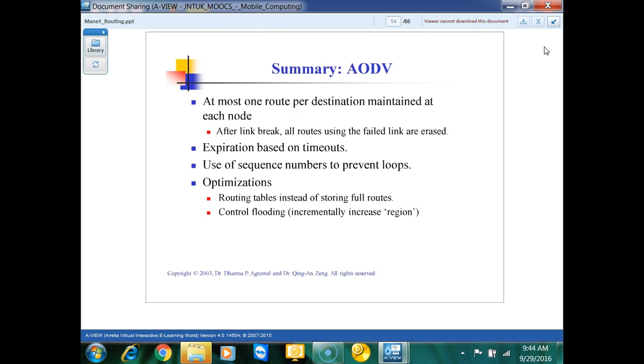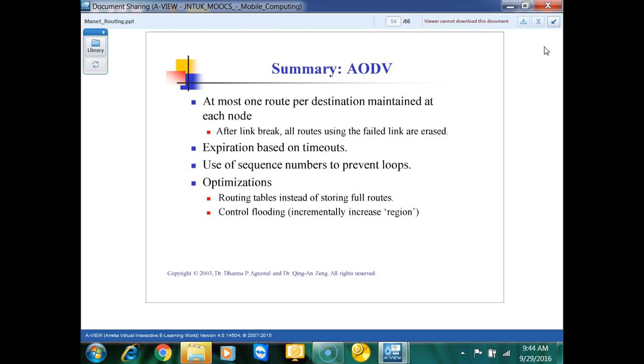So what is the summary of AODV? The summary of AODV is that at most one route per destination is maintained at each node, because we have a routing table for each and every node.